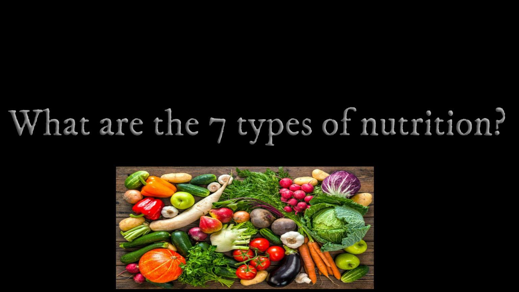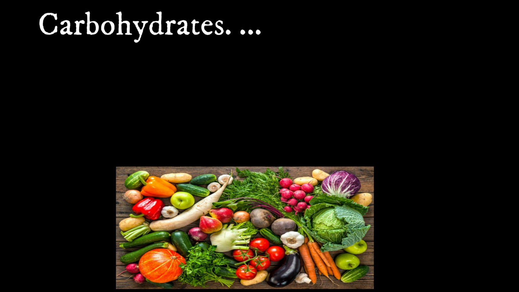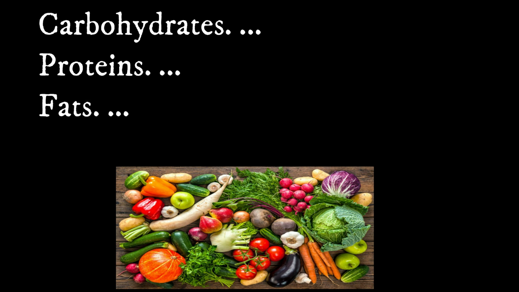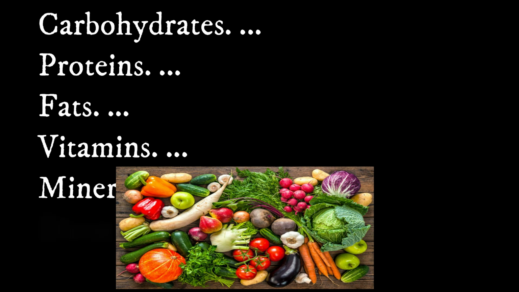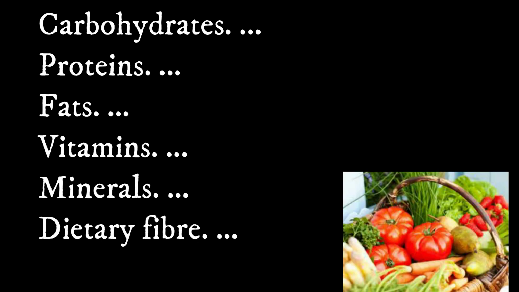In the last class we discussed what nutrition is and what the benefits of nutrition are. In this class we are going to discuss the types of nutrition and their benefits also. Children, there are different kinds of nutrients present.